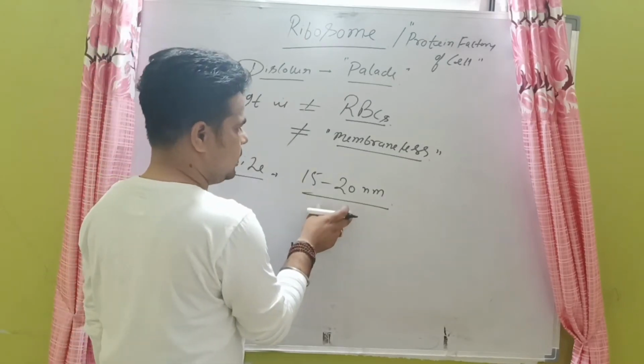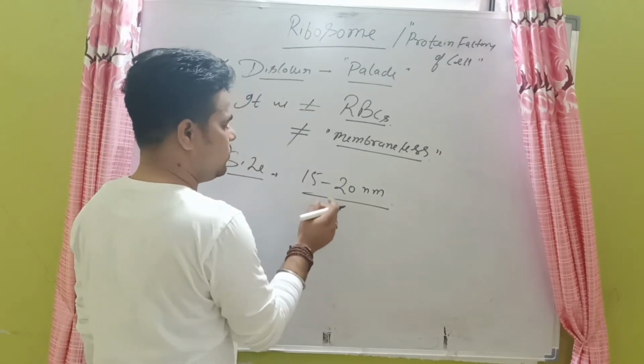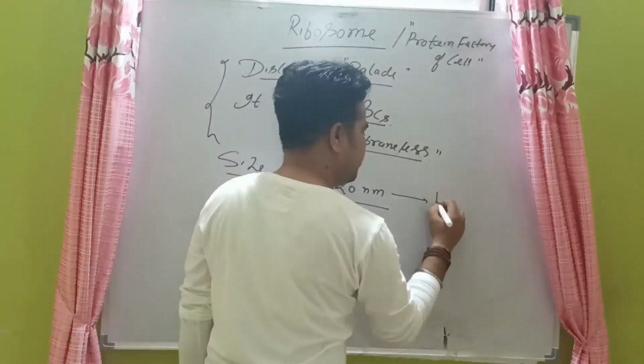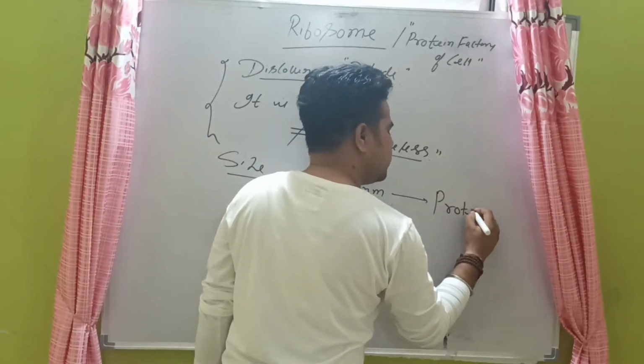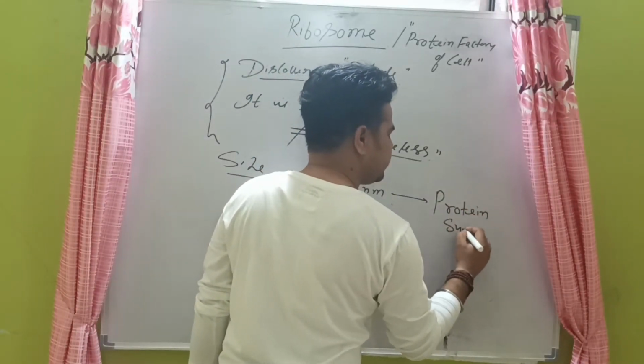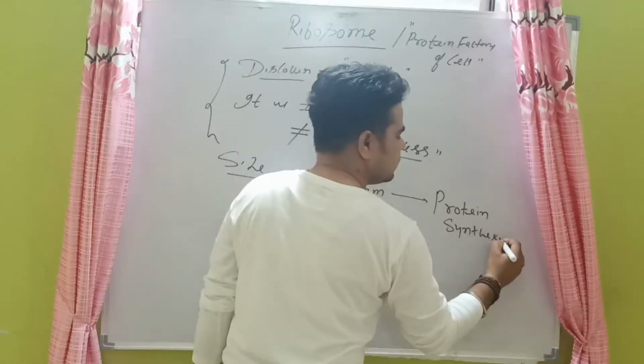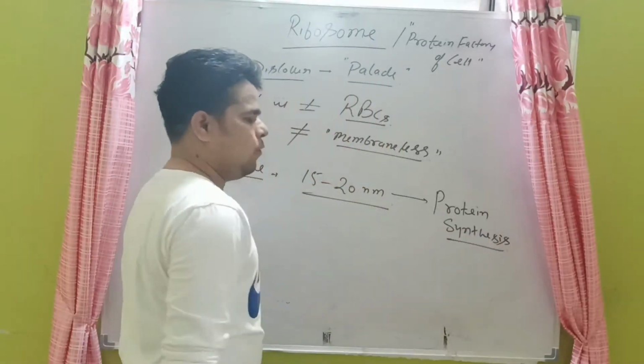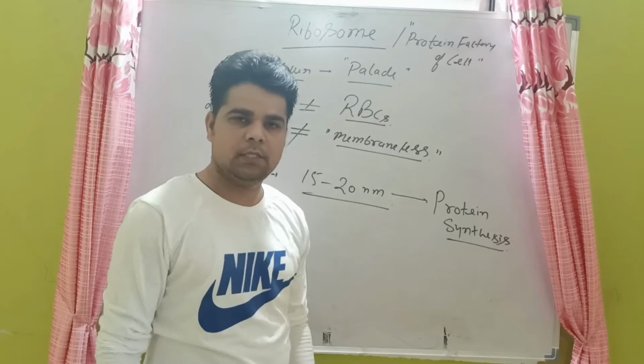These particles of the ribosomes are very important for protein synthesis. Why is protein synthesis required?